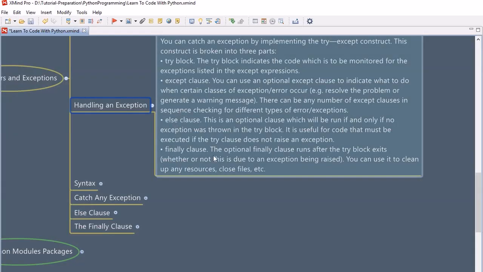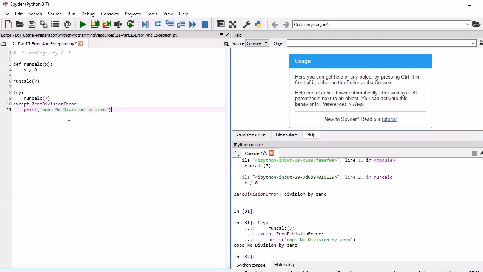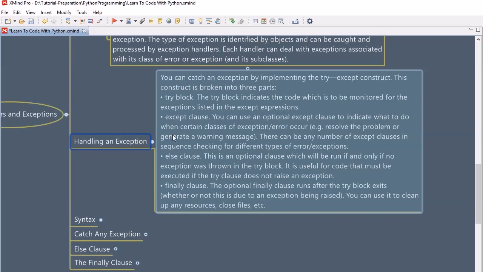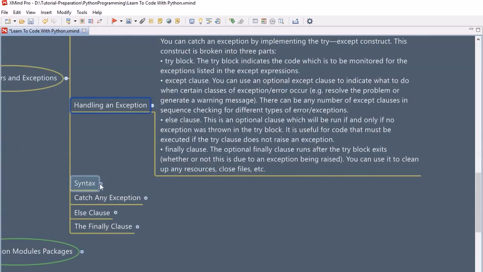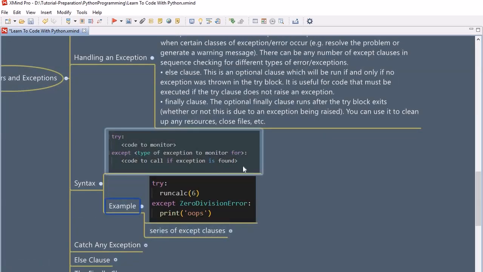So this is what it is telling, that you can catch an exception by implementing the try except construct. That's what we did. We created a try and except block, and we are catching that error. To do that we have a syntax, and we have used the same example here.